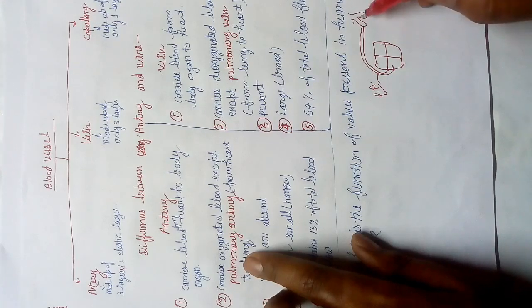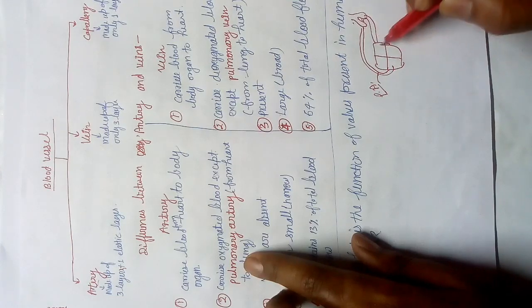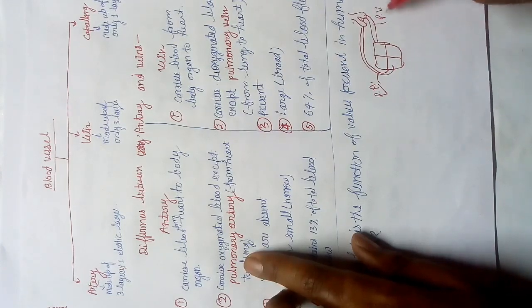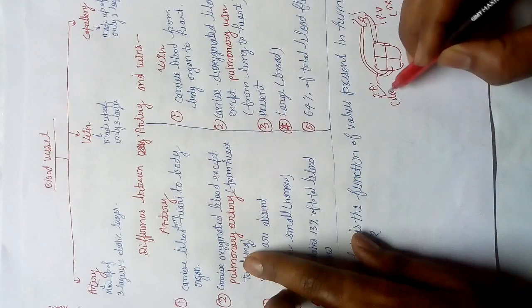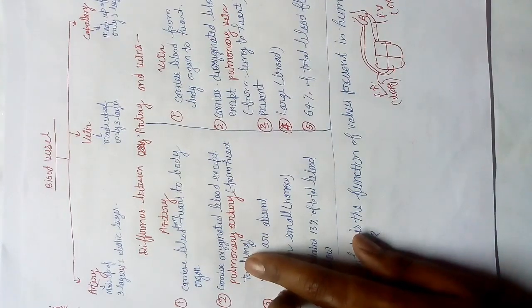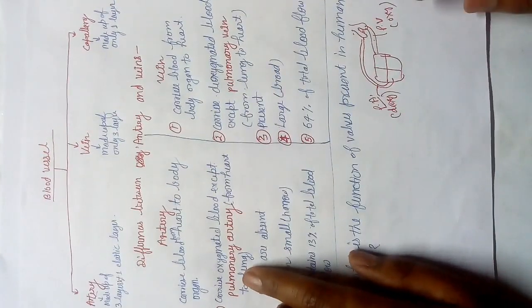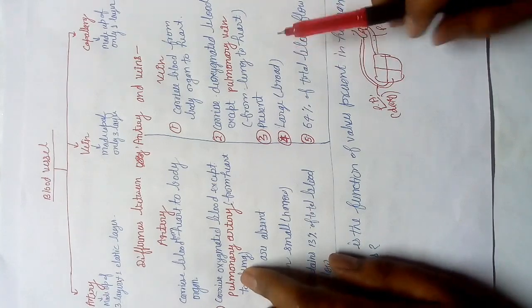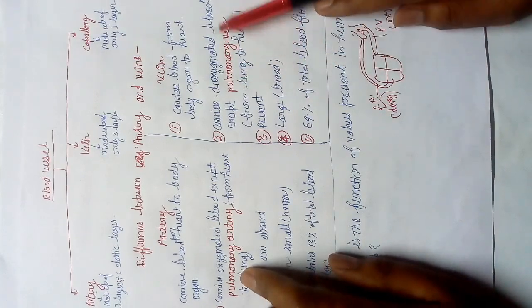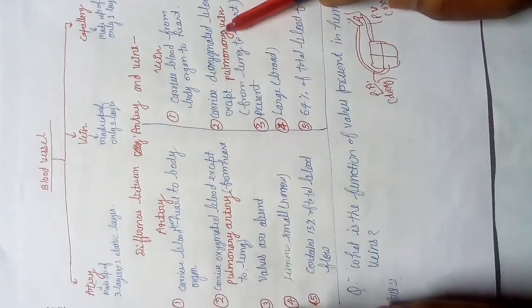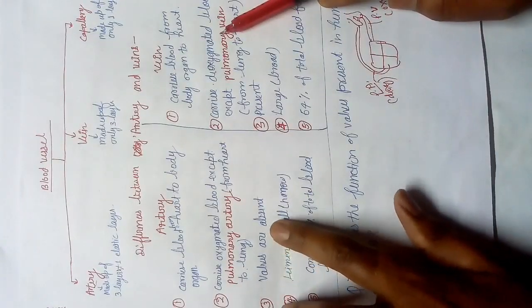And after blood is purified here in the lungs, from here blood comes to this chamber, and this is called the pulmonary veins. This is a vein, but it carries oxygenated blood, and the pulmonary artery carries deoxygenated blood. Okay students, I hope you all have got it. Vein carries deoxygenated blood except pulmonary vein. Next, walls are absent in arteries and present in veins.